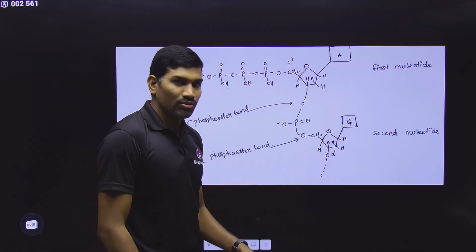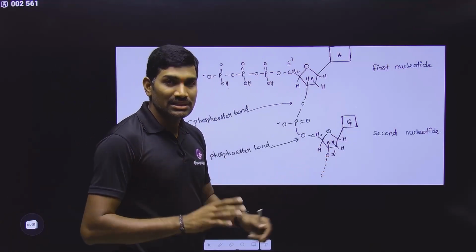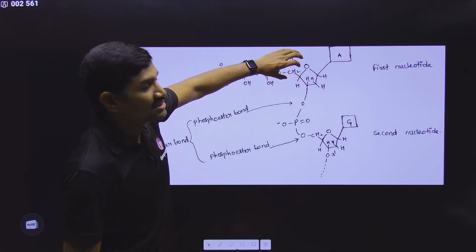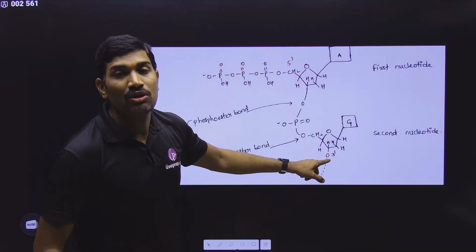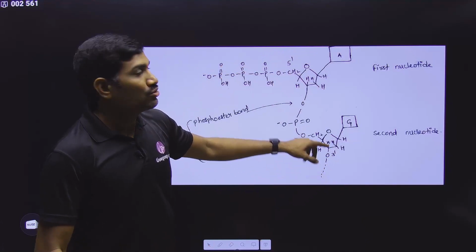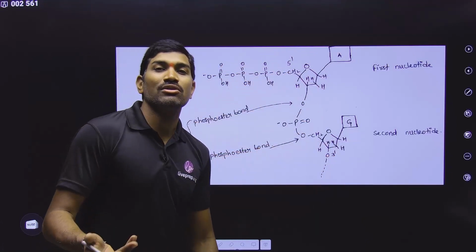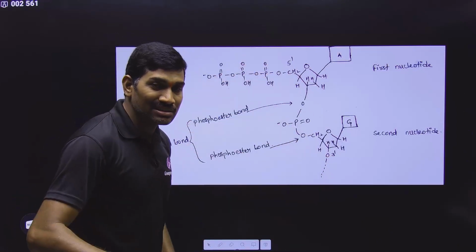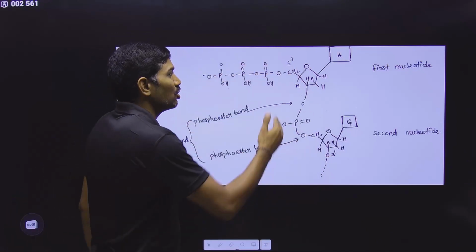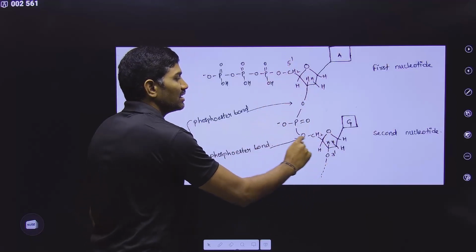And in this way, if you are going for the last nucleotide, the 3' OH will be free. So that's why for the first nucleotide, this end is called the 5' end. For the last nucleotide, this end is called the 3' end. So the 5' end is having phosphate groups and the 3' end is having a hydroxyl OH group. So DNA synthesis or RNA synthesis always occurs from 5' to 3'. This is what the meaning is.